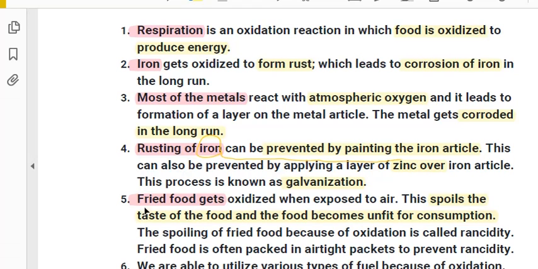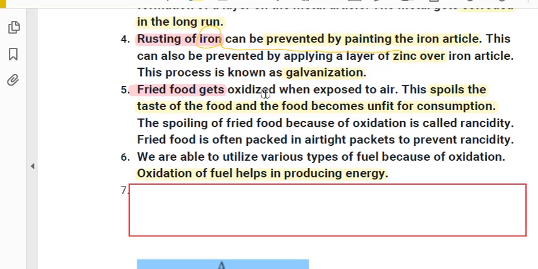So next one is fried food. See, this is also harmful. In this, what happens? Our oily food gets spoiled. It is not good in taste because of the oxidation of fat.